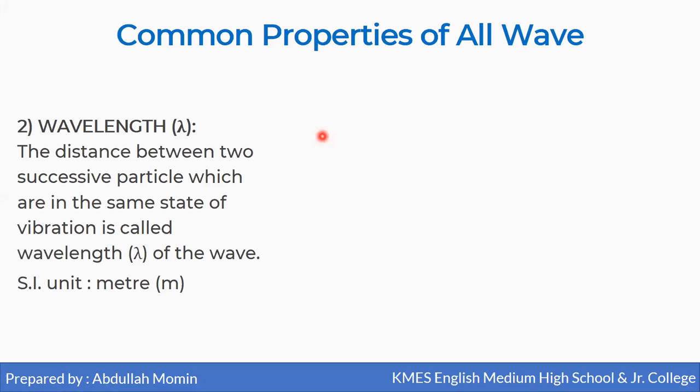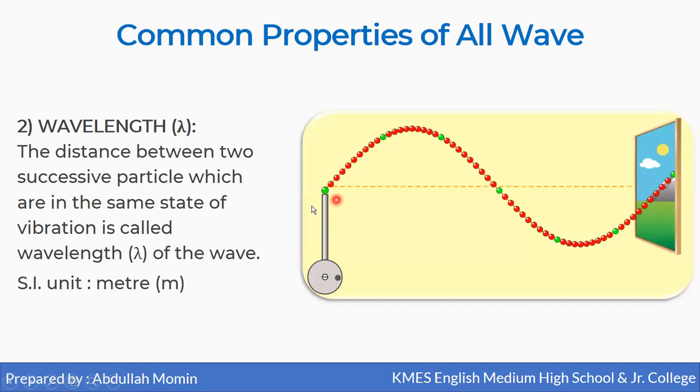Now the second property of wave is wavelength, which is denoted by lambda, and it is defined as the distance between two successive particles which are in the same state of vibration, called the wavelength of the wave, and its unit is meter. Now suppose a wave is being created, and this part is called the crest and this part is called the trough.